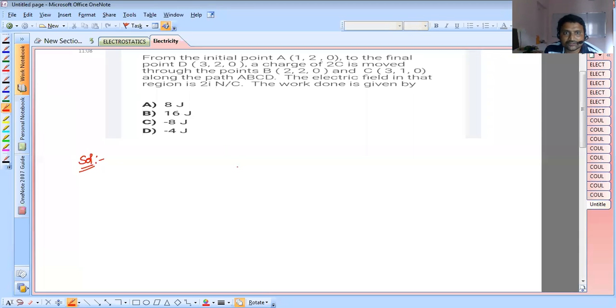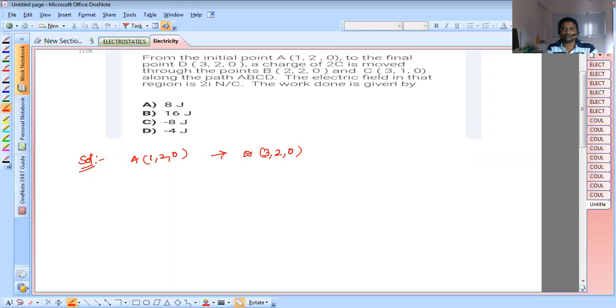Hi, this is a question on the relation between potential, work done and the electric field concept. Look here, from the initial point A (1, 2, 0) to the final point D (3, 2, 0).